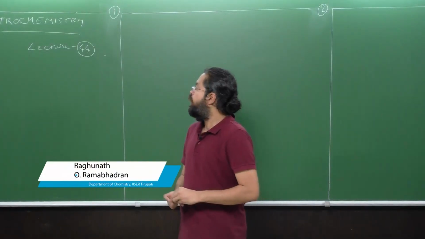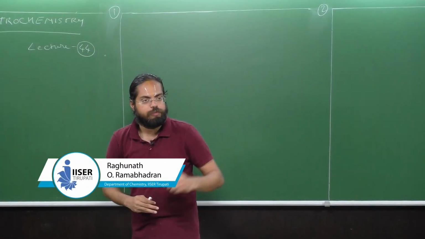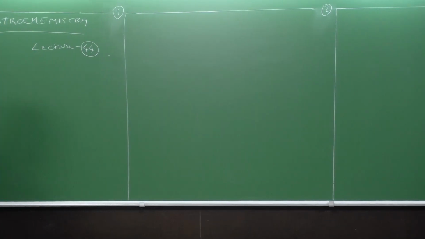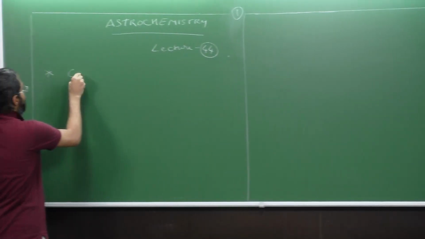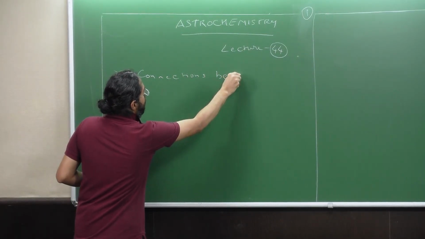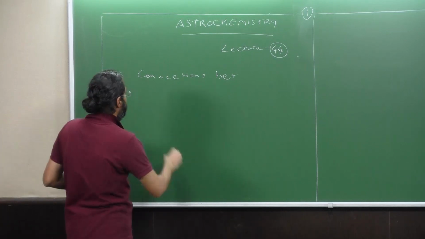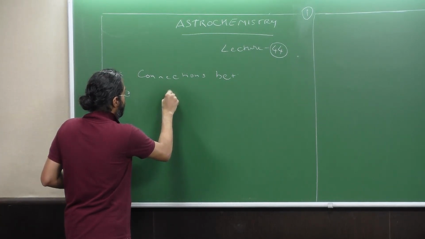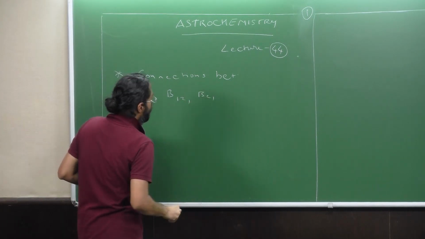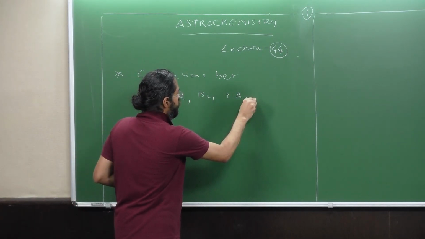Hello all, welcome to Astrochemistry. This is lecture number 44. In the last lecture, we had looked at the connections between the various Einstein coefficients, which were called B12, B21 and A21.